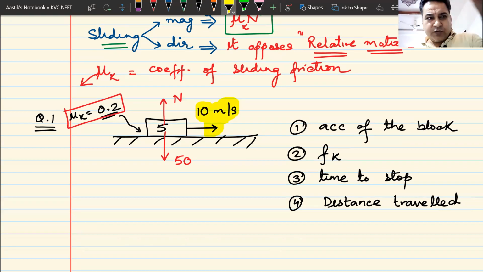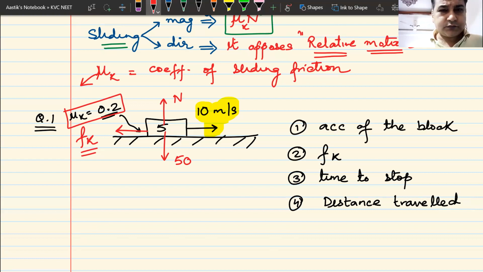This block is moving forward with respect to ground. Now, as soon as you see that this block is moving forward with respect to ground, you should be able to understand what will be the direction of frictional force. The direction of frictional force would be backwards because it is moving forward with respect to ground. And here we have drawn the direction of frictional force. Do we understand this? Can I have some raised hands? Okay, that is the direction of frictional force.